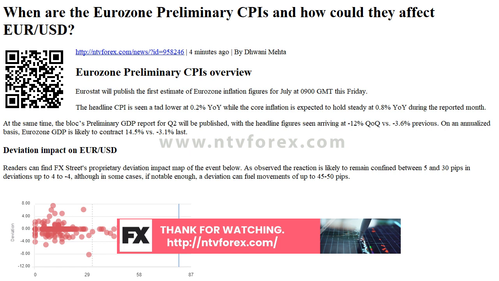Deviation impact on EUR USD. Readers can find FX Street's proprietary deviation impact map of the event below. As observed, the reaction is likely to remain confined between 5 and 30 pips in deviations up to 4 to 4, although in some cases, if notable enough, a deviation can fuel movements of up to 45-50 pips. How could this affect EUR USD?